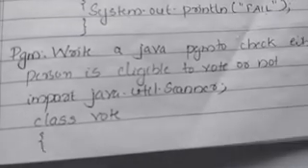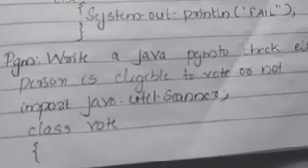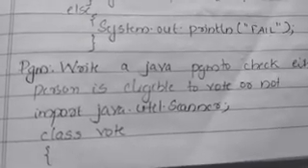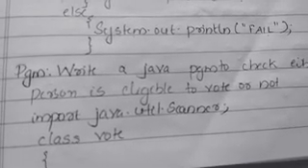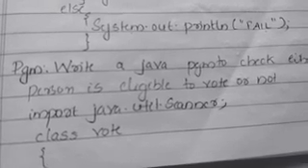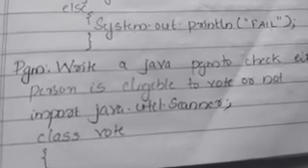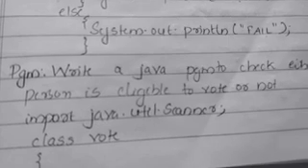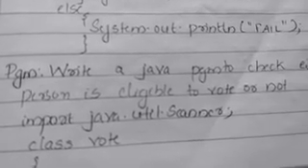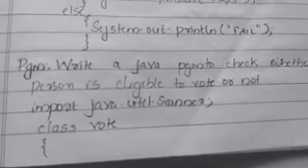Suppose the age is less than 80, say you are entering the age as 50. Then according to the program, in that case we will execute the false block, that is, person is ineligible to vote. So let's see this program.